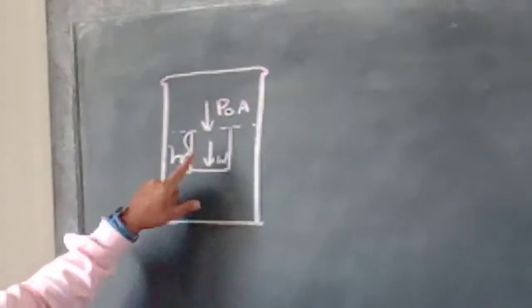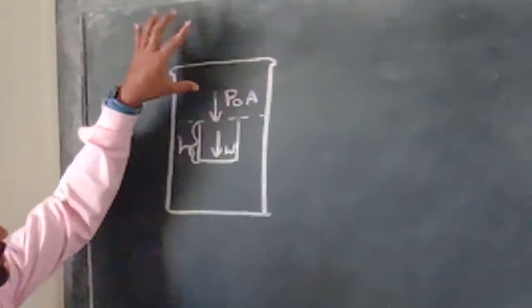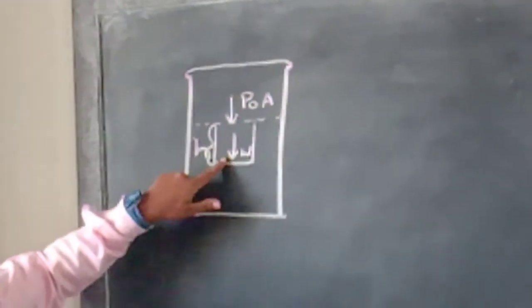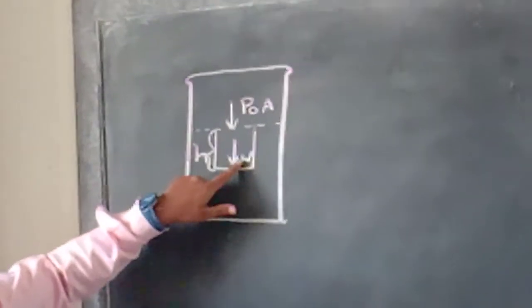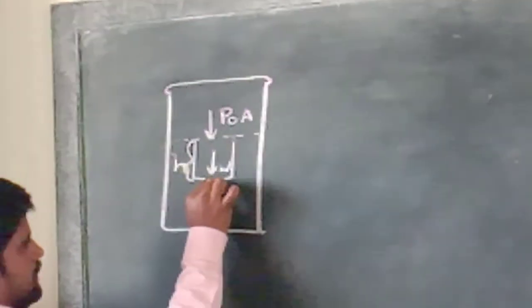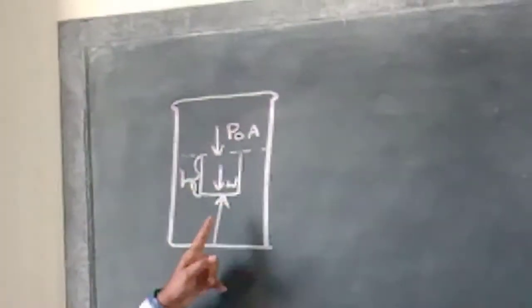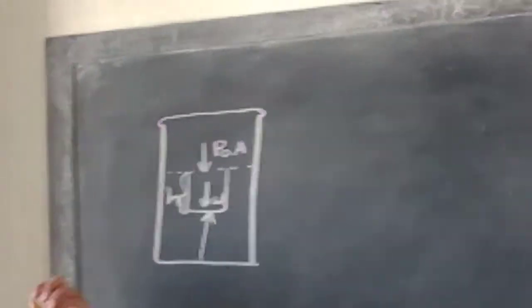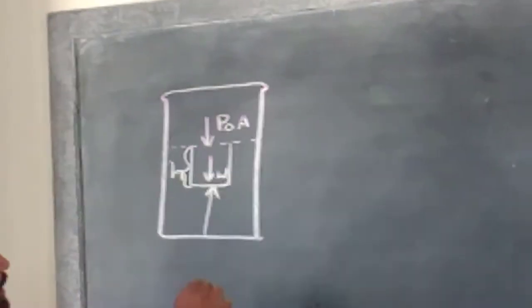One force acting on the object is P naught A, and another force is the work done, acting in the downward direction. Another force is also acting in the downward direction, which is nothing but pressure.